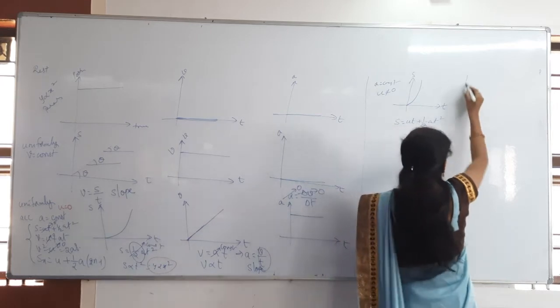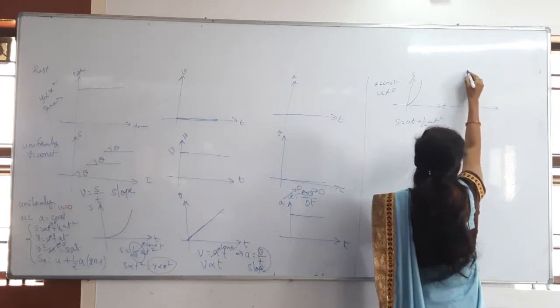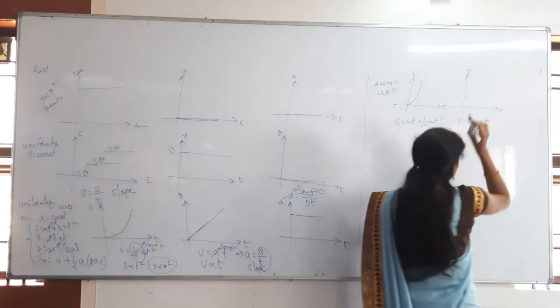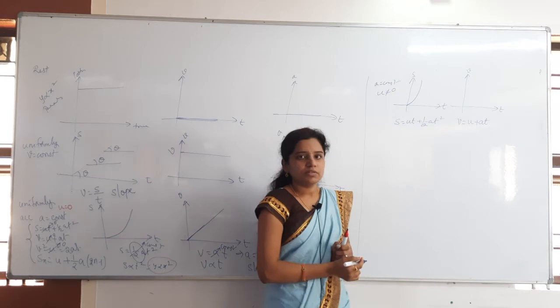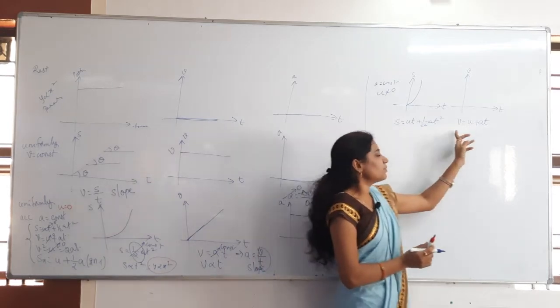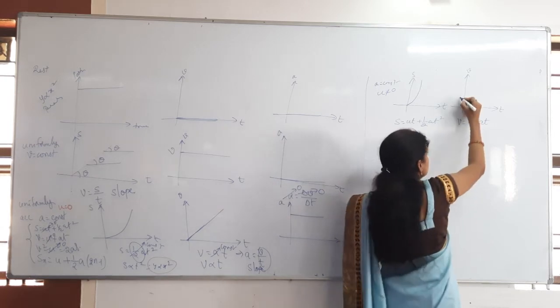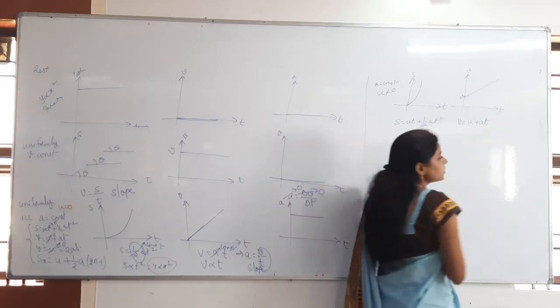Then the velocity time graph, VT graph. V is equal to u plus at. How to get that? It will not start from the origin, but from some other value, that is u here. Like this, that's it.